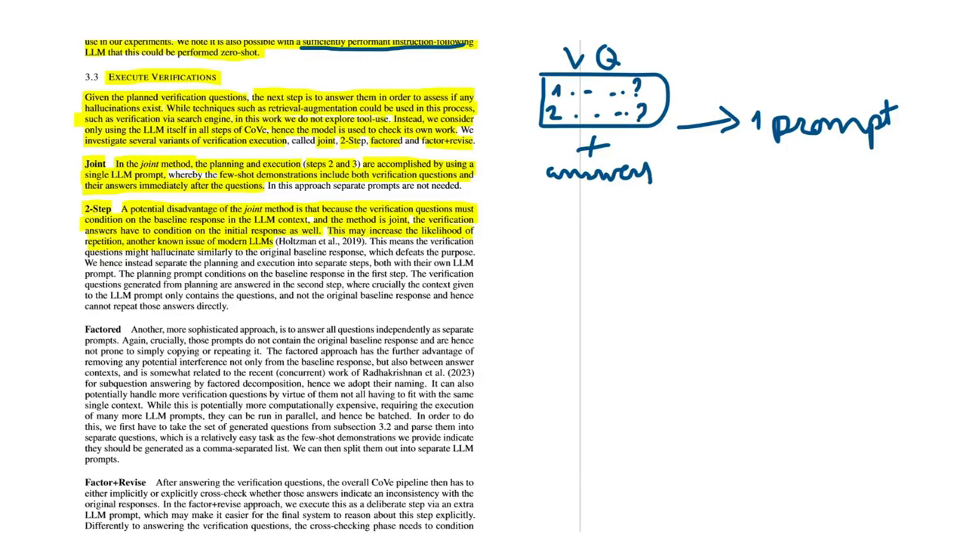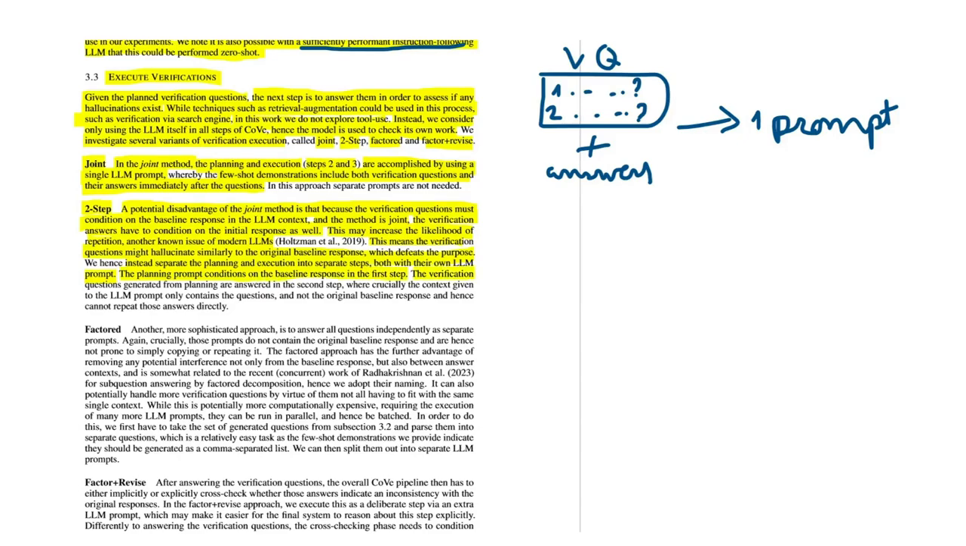I don't remember this to be such a big issue in modern LLMs, but okay. And this means that the verification questions might hallucinate similarly to the original baseline response, which defeats the purpose. And thus, they instead separate the planning and the execution into two separate steps, both with their own LLM prompt, and the planning prompt conditions on the baseline response in the first step.